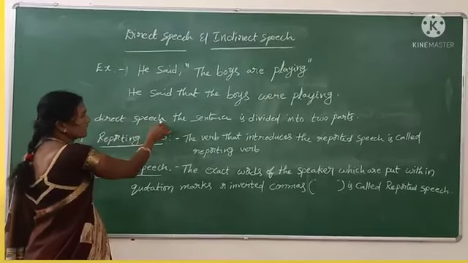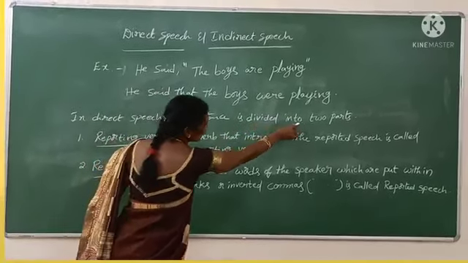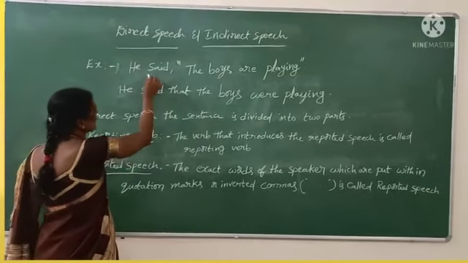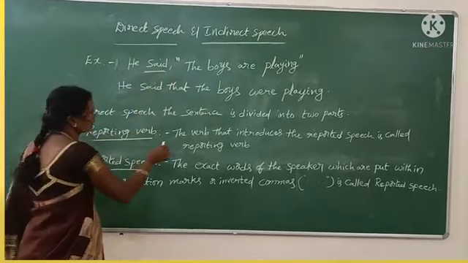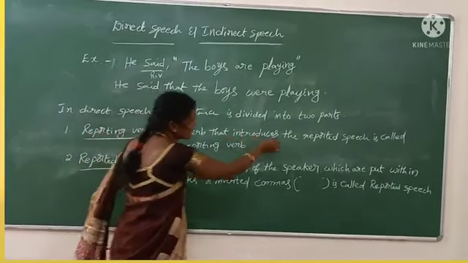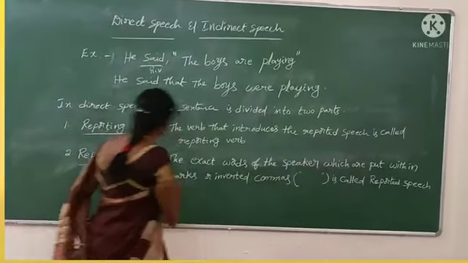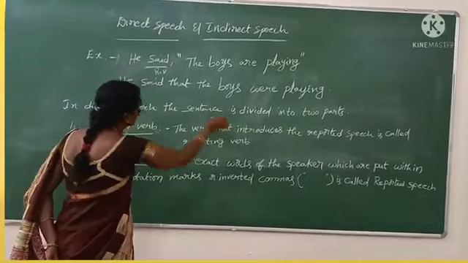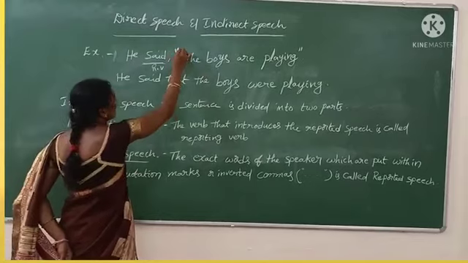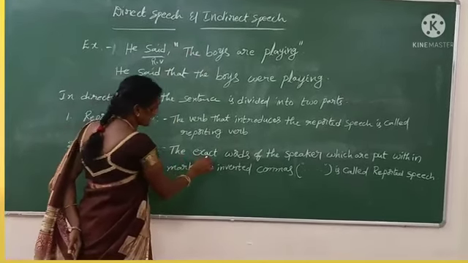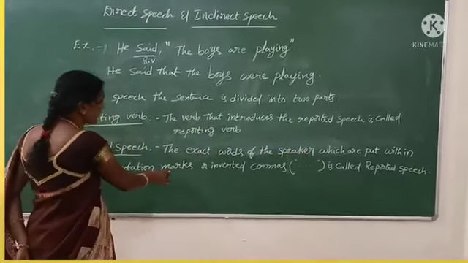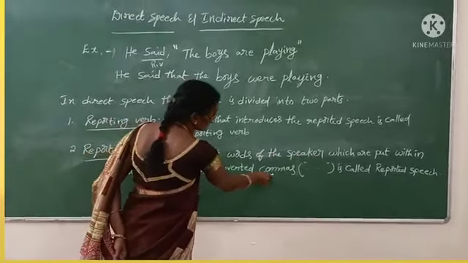In direct speech, the sentence is divided into two parts. One is the reporting verb. The verb that introduces the reported speech is called the reporting verb. The other is the reported speech: the exact words of the speaker which are put within quotation marks or inverted commas.